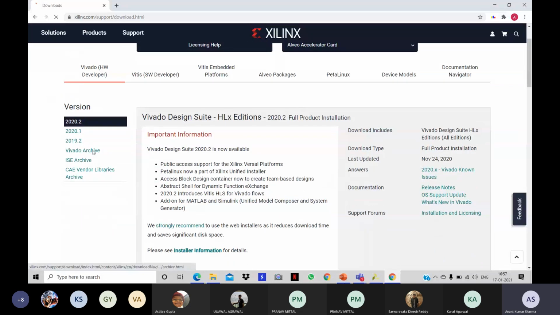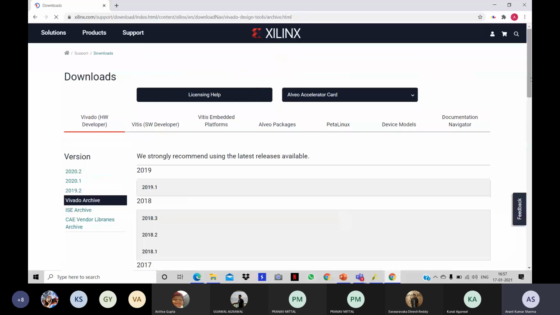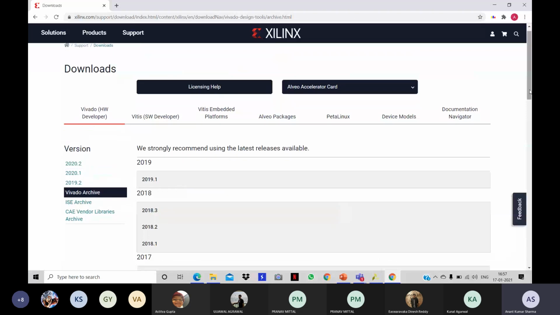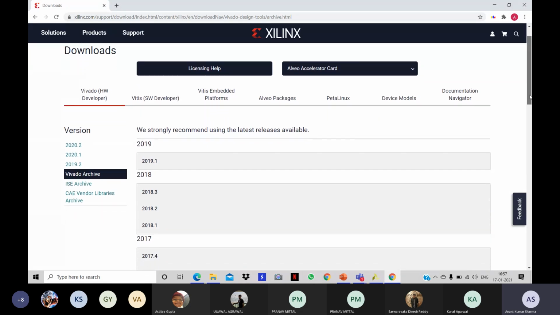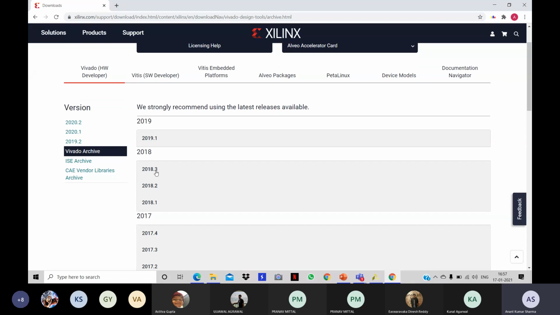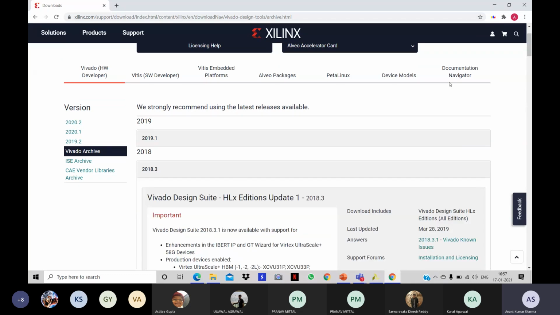It is in the Vivado archive because it's not free. The Vivado Webpack edition is free of cost, and all the YouTube videos will help you download the Webpack edition. But the edition which we want is the design edition, which is not free and needs a license, and we have the license for this version 2018.3.